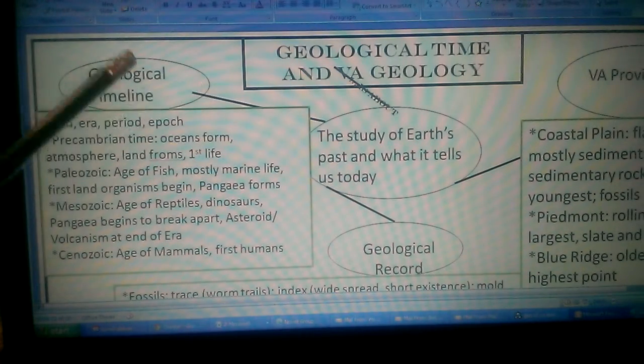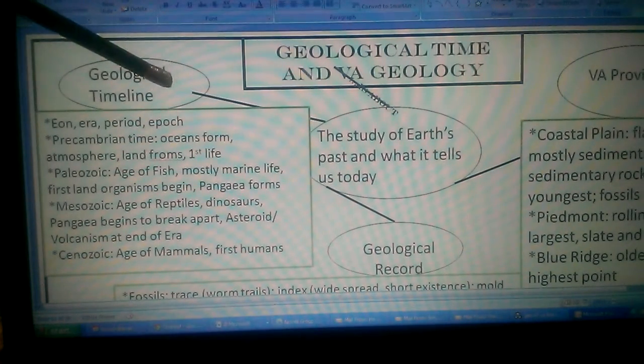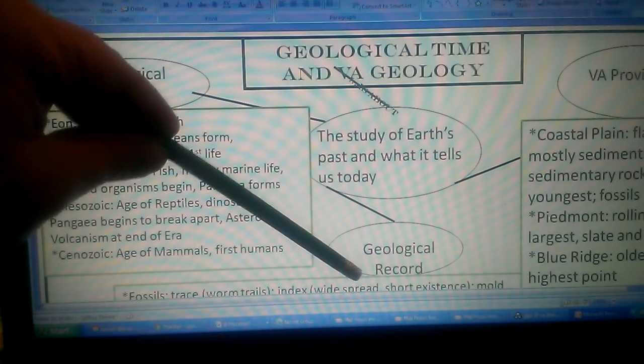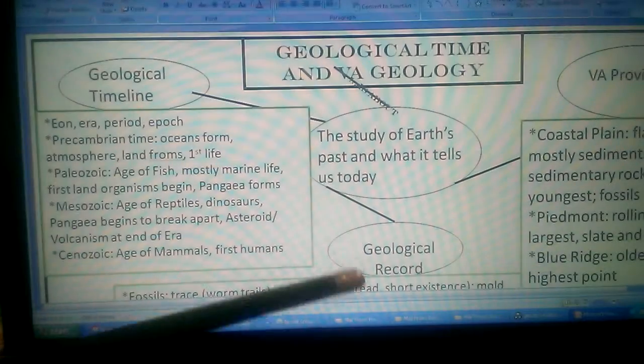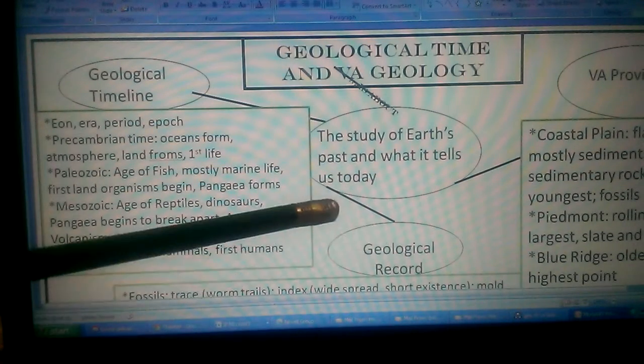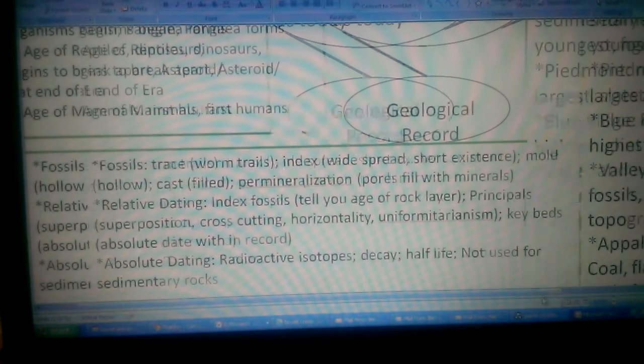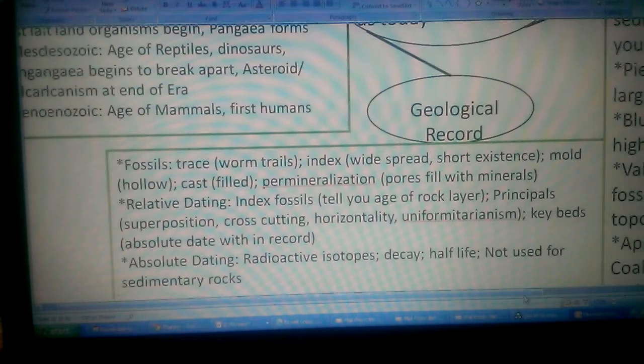And for your tests, the questions are divided. There are 10 questions from geological timeline, there are about 20 from geological record, and there are 8 from Virginia provinces. So you can kind of think about that while you're studying and where you might need to have more focus. So we're going to start with concept 1, and give me 1 second to shift that.